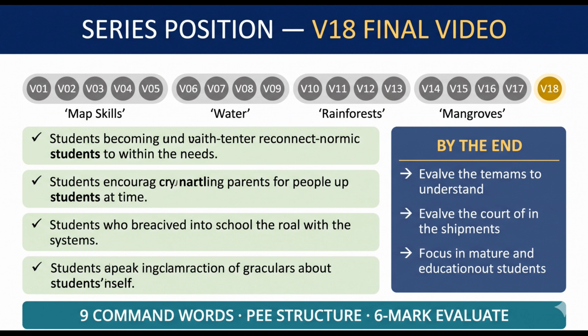This video is for you if you feel vague about what each command word actually wants. If you lose marks on compare questions because you describe A and then describe B separately. If you write evaluate answers but forget the final judgment. If you're not sure what the final exam demands differently from your WA. By the end, you will be able to recognize and respond correctly to all 9 command words. Use PEE structure for every explain answer and write a complete 6-mark evaluate answer from memory.